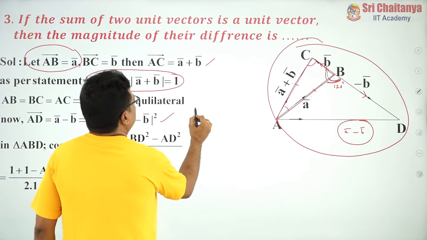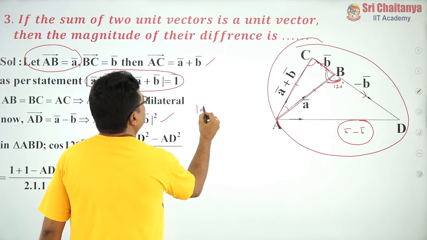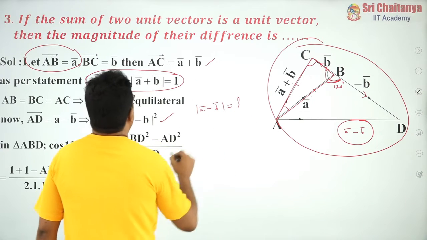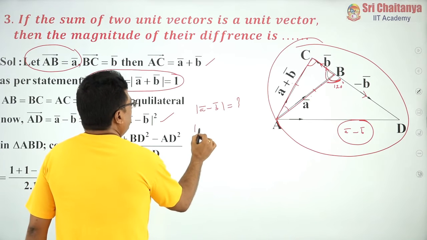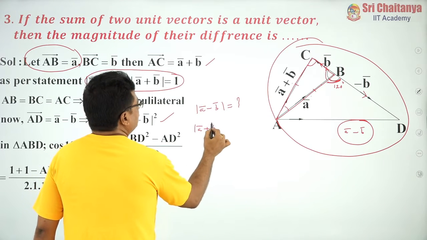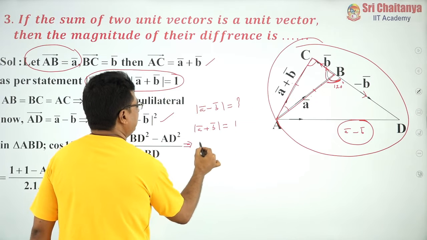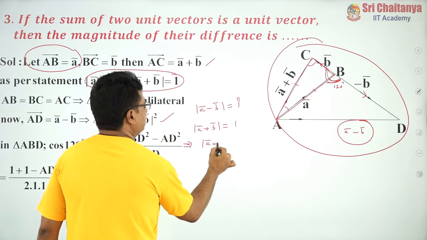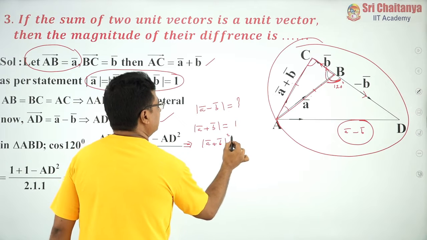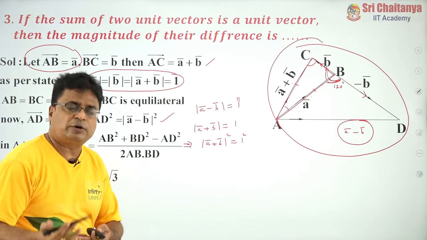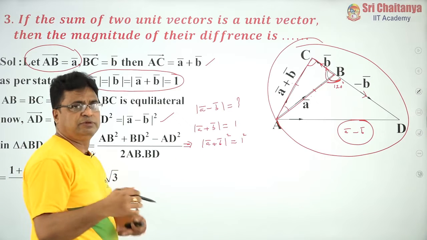See, actually what they want is mod of A bar minus B bar. This is a little bit advanced procedure. What I am doing is, mod A bar plus B bar is given as what? This is nothing but 1. If I square both sides, again these things you will get in next classes, that is after learning the properties of the dot product, you can solve this problem like this.